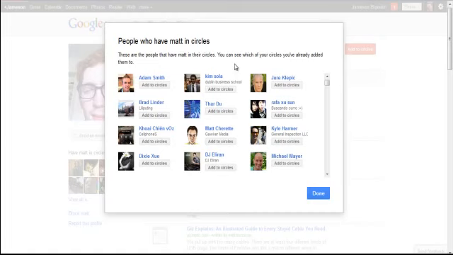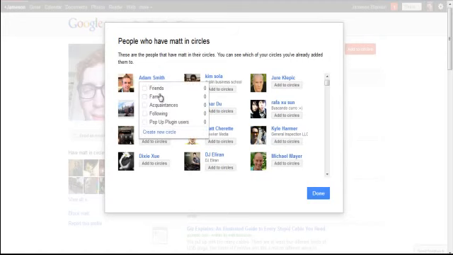So if I was into that niche, what I would do is come in here and add all these people. Now, I don't think I'd add them to friends or family or anything like that. It would be something signifying to me that I haven't quite connected with these people. Maybe I'm just following them, or maybe they're acquaintances, or maybe I'd put them under contact or get to know, because you can create all the circles that you want. You could even filter it down to people I want to connect with men, people I want to connect with women, so you could maybe take a different approach if you wanted to.